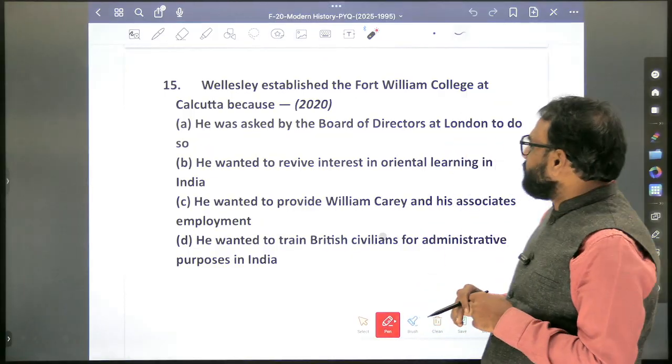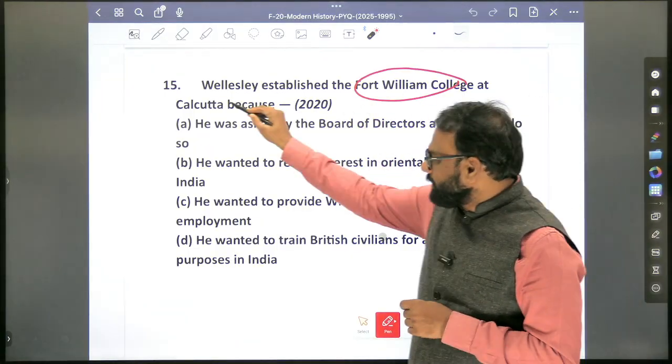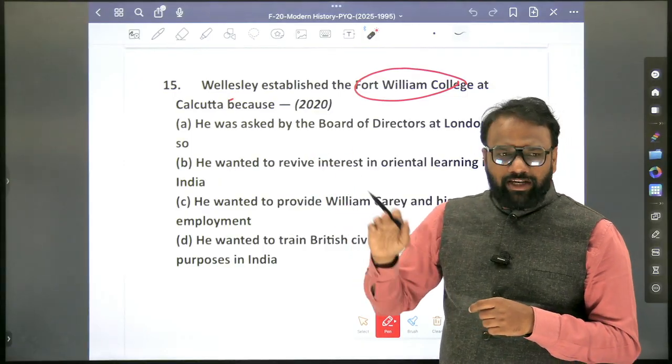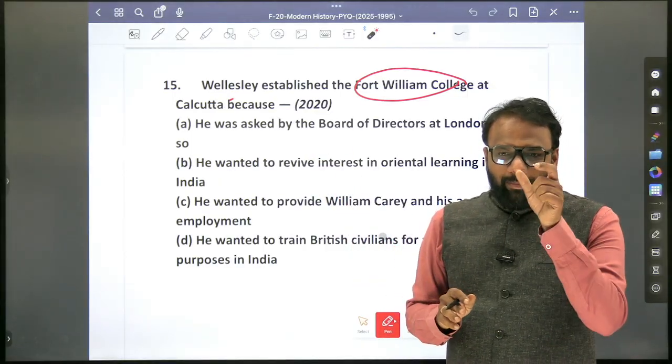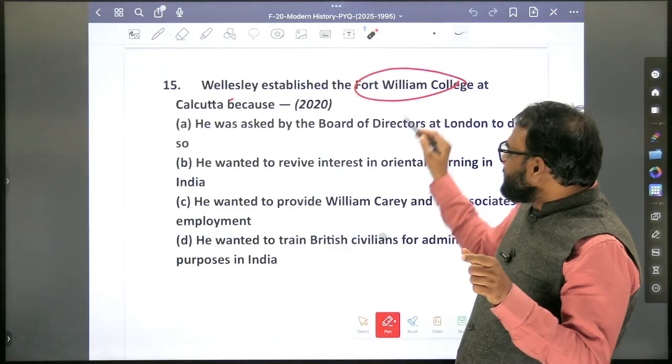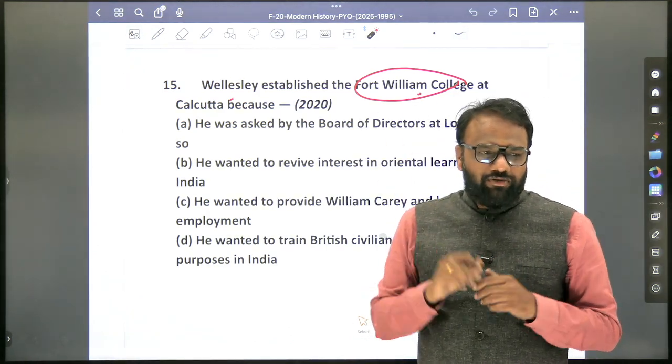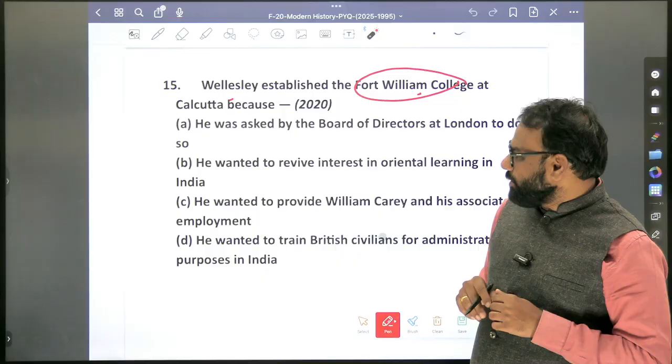So Wellesley established the Fort William College at Calcutta. In 2020, I think before 2020, 2019 or 2018, somewhere, what they asked is a match-the-following type of question. Means who established Fort William College at Calcutta? But now they have changed the nature of the question. Okay, the nature of the question. Let me just go through the options.